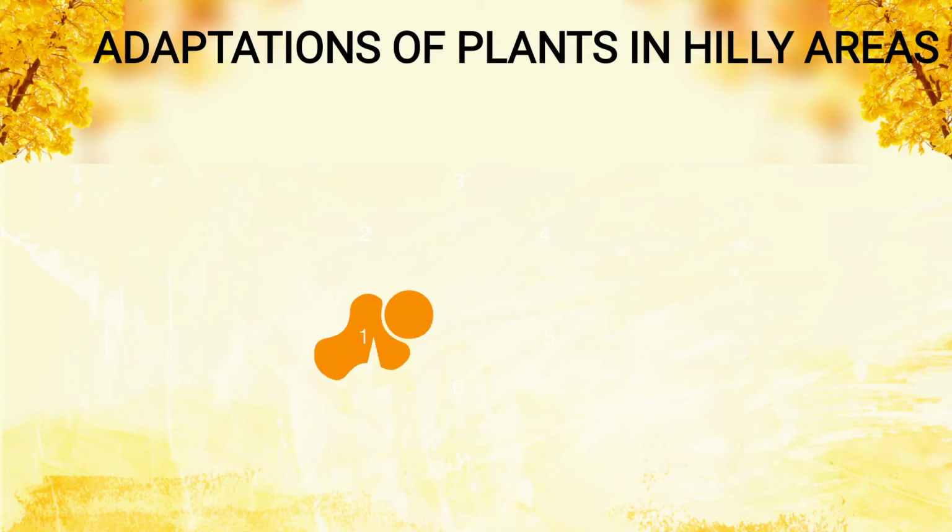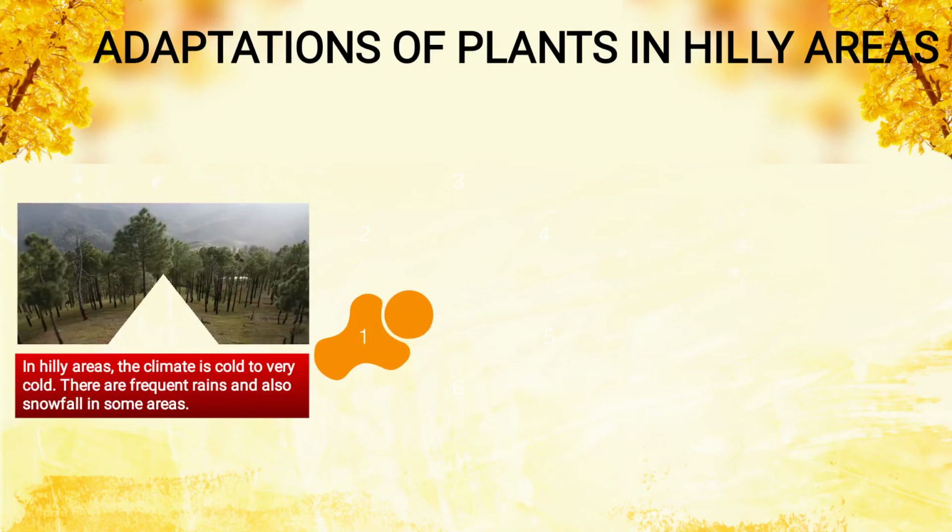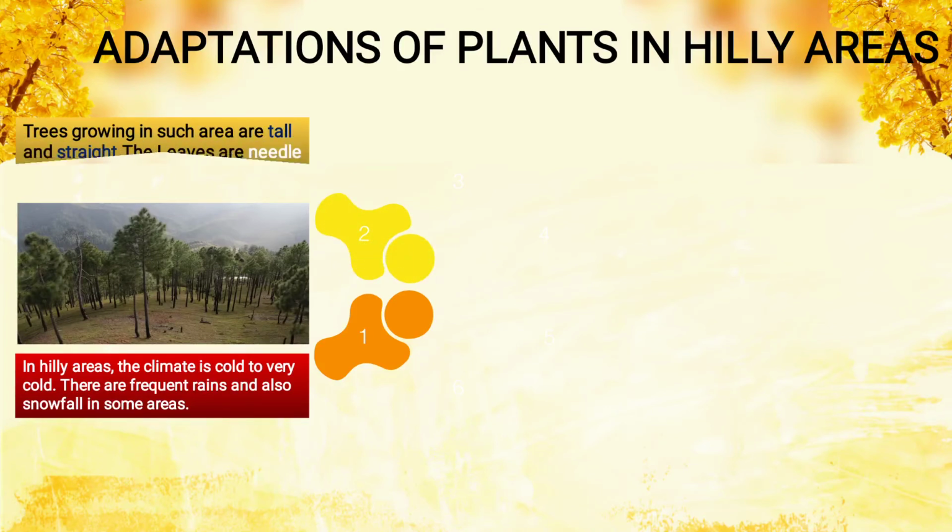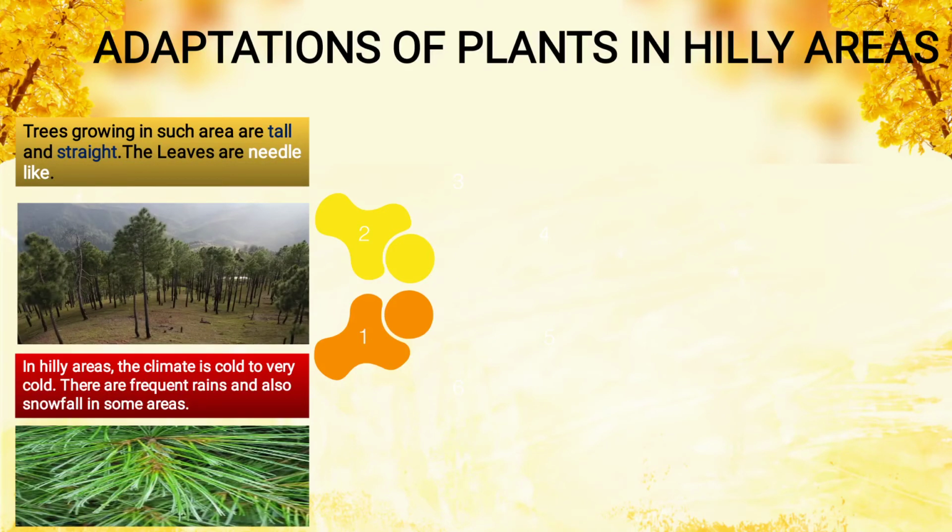Adaptation of plants in hilly areas. Number one, in hilly areas the climate is cold to very cold. There is frequent rain and also snowfall in some areas. Trees growing in such areas are tall and straight. You see in the image, the tree is straight and tall and the leaves are needle-like. Down you see, the leaves are needle-like structures.